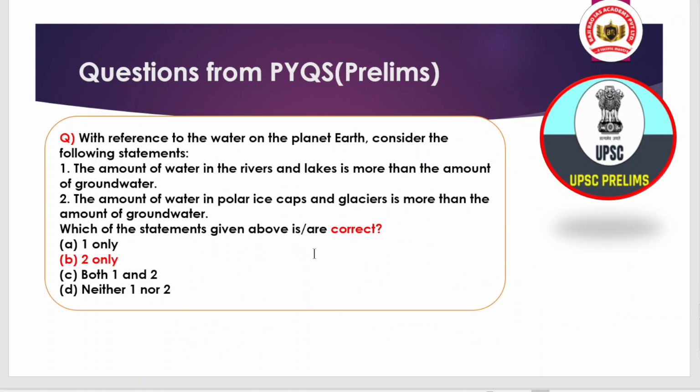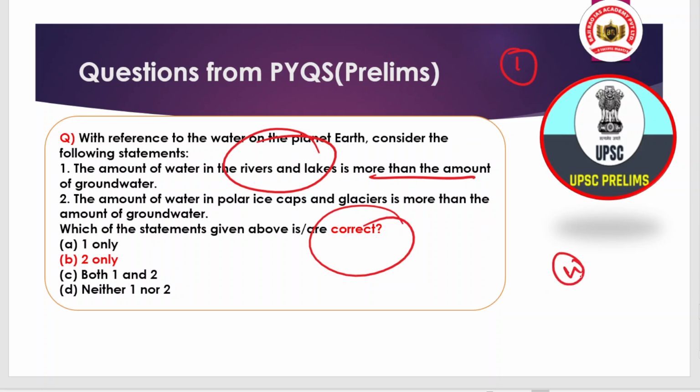And now we are coming to the prelims question that we have discussed. The answer is that only option 2 is correct, because statement 1, which says that the amount of water in the rivers and lakes is more than the amount of groundwater, is basically the reverse. When you combine the percentage of rivers and lakes, the groundwater is high in percentage compared to the combined form of rivers and lakes. You may be confused, but the data that I will show will clear your doubt.